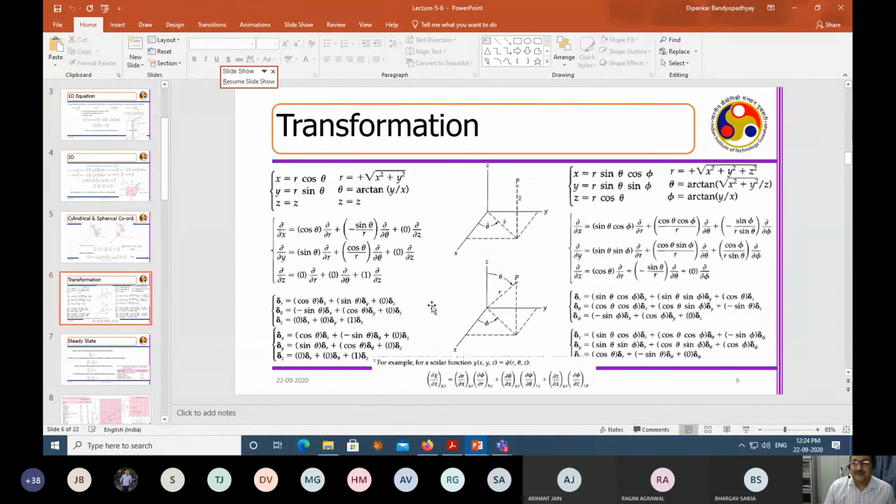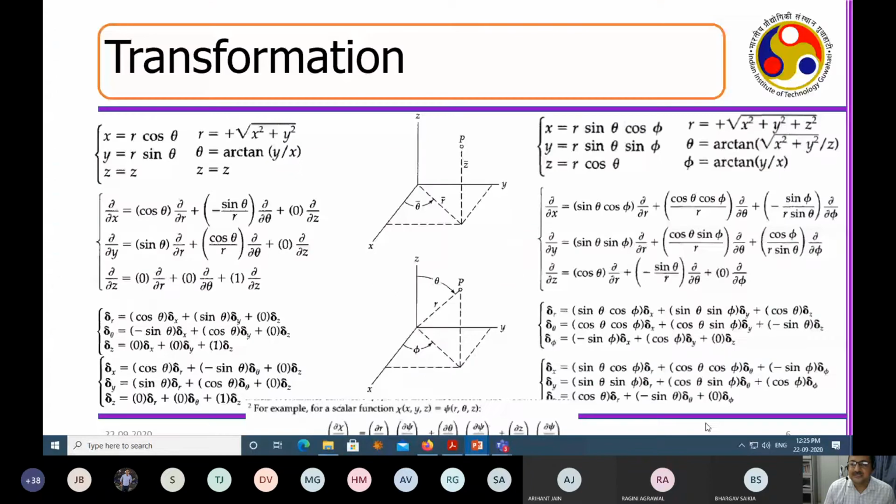Now, the same here: this is the transformation, so for r theta phi, this is the relationship with x, y, z. Now, I am using the same analogy that I have used in this particular derivation. If I use the same analogy here, I will be able to evaluate del x, del y, and del z. This is associated with the spherical coordinate system. So I request all of you to do this assignment.